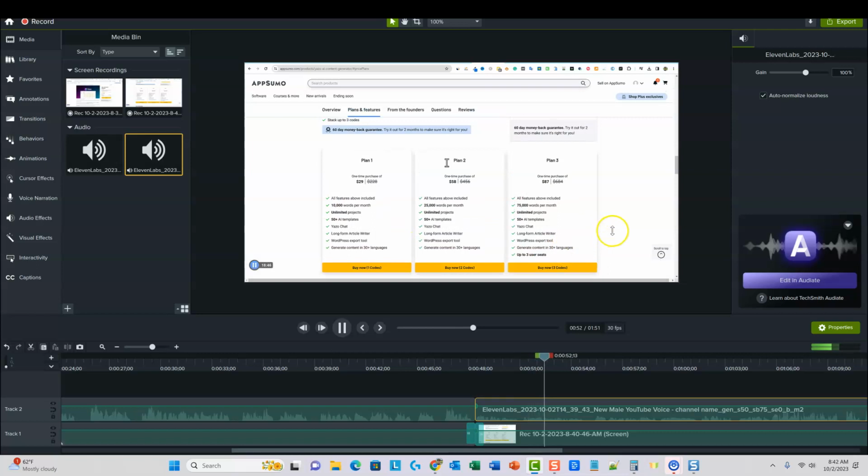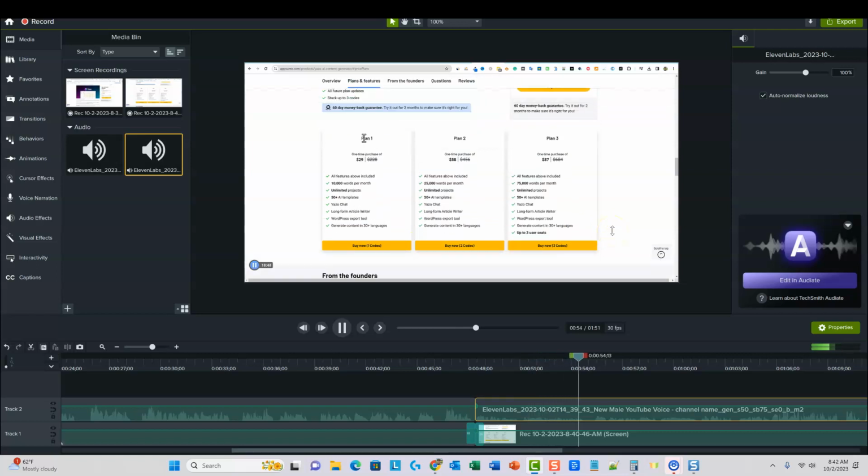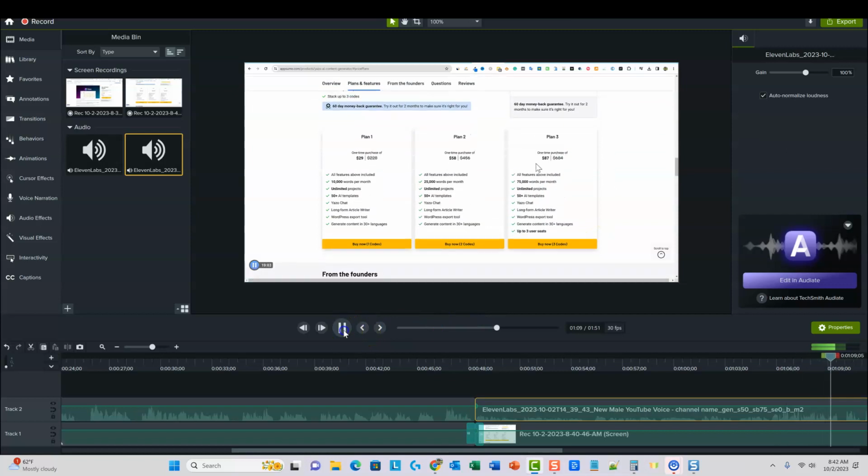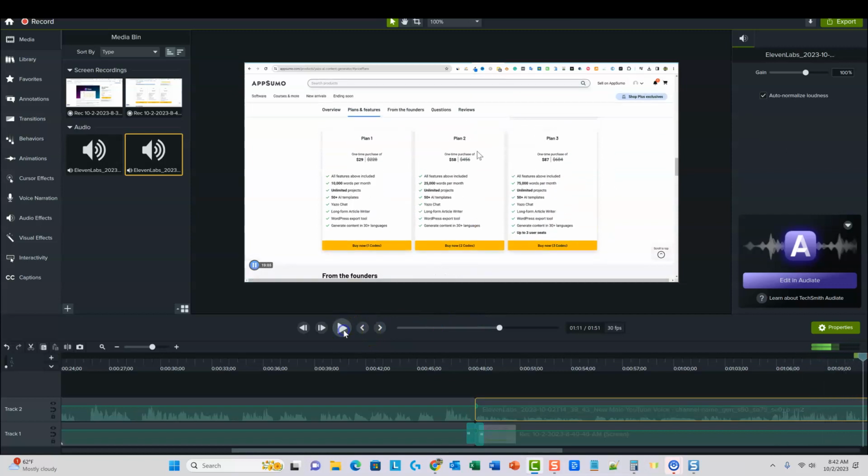Each providing a range of features to accommodate different user needs. Plan 1, available for a one-time purchase of $29, down from $29, includes all listed features, allowing 10,000 words per month. Unlimited projects, access to over 50 AI templates, Yazo chat.